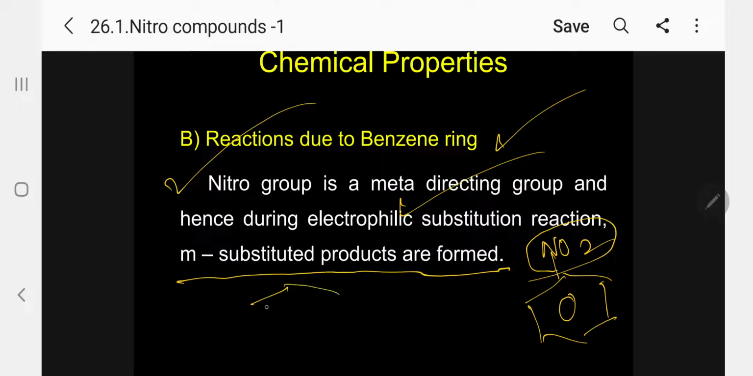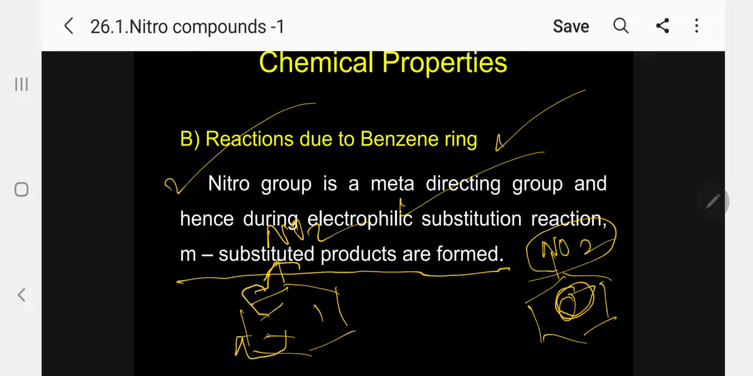Let me explain how meta products are formed. Kindly follow. Whenever you want to explain the mechanism, you have to write the structure with the double bonds. Otherwise, simply put a round there. The round is actually bigger, two-thirds of the size of the ring, according to IUPAC. So NO2 is an attracting group, attracting electrons from the ring. So what will happen now? The electrons move towards here, towards here. So what is happening?